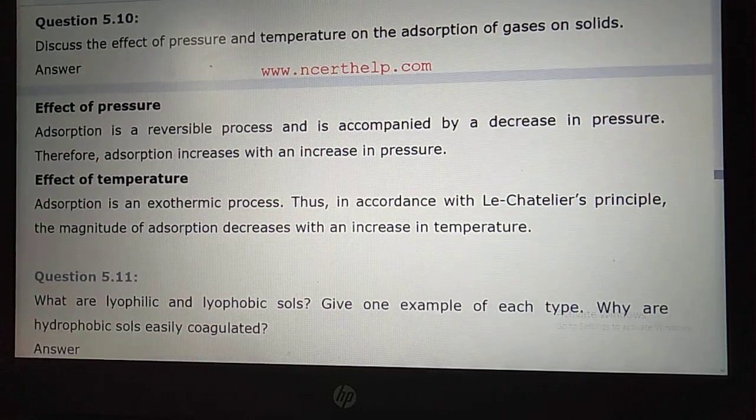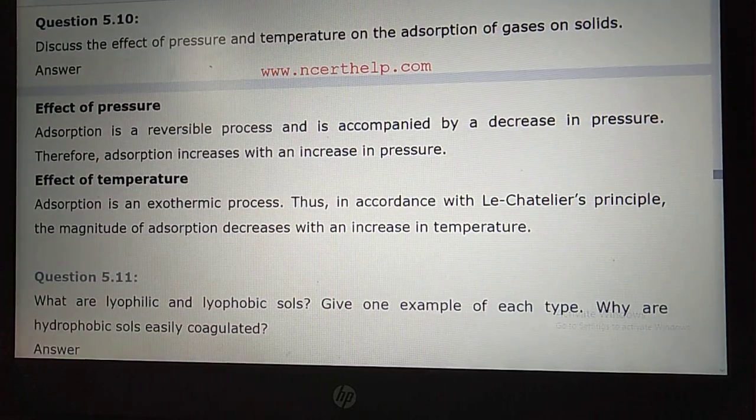Question number 5.10: Discuss the effect of pressure and temperature on the adsorption of a gas on a solid. Dear students, let us first read about pressure. Adsorption is a reversible process accompanied by a decrease in pressure. Therefore, adsorption increases with an increase in pressure. The more the pressure, the more the adsorption, because adsorption is reversible. So if you increase the pressure, adsorption will increase.